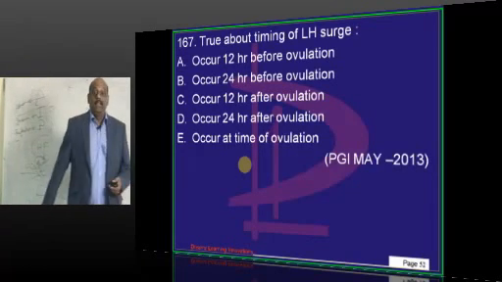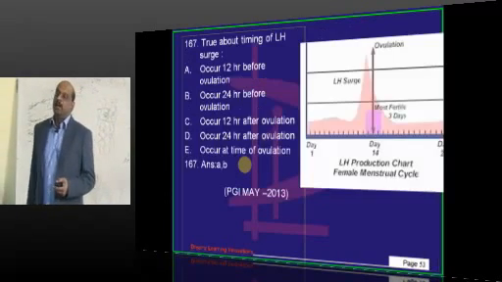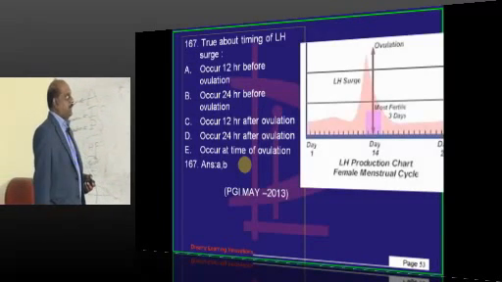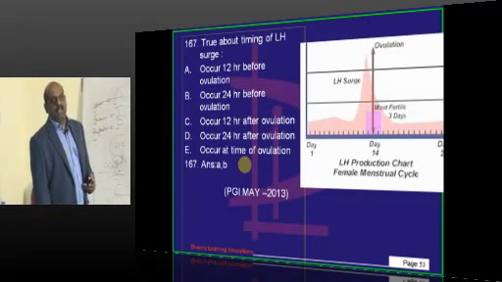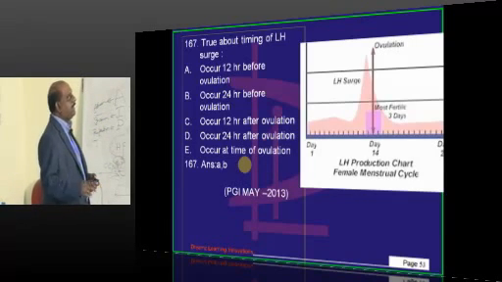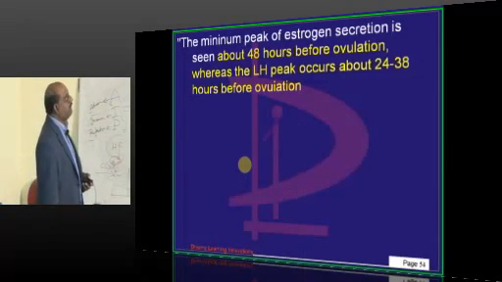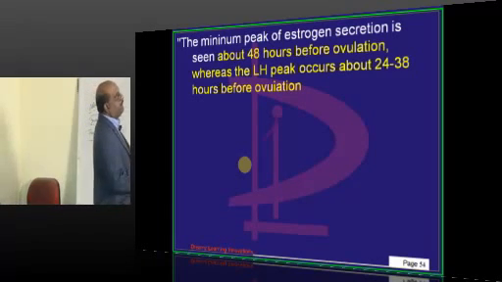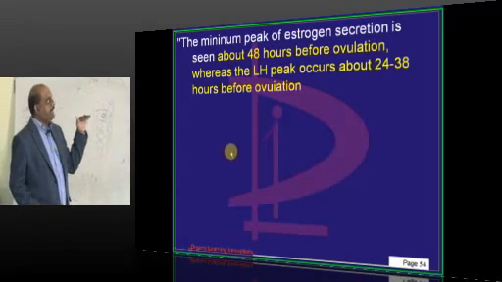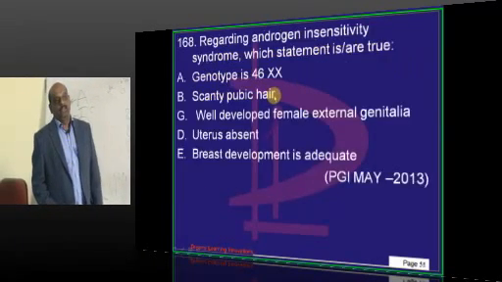Now doctor, LH surge, typically it can occur 12 to 24 hours. So it can occur before 12 hours or it can occur before 24 hours, and the LH will peak around 24 to 38 hours before ovulation is another value.